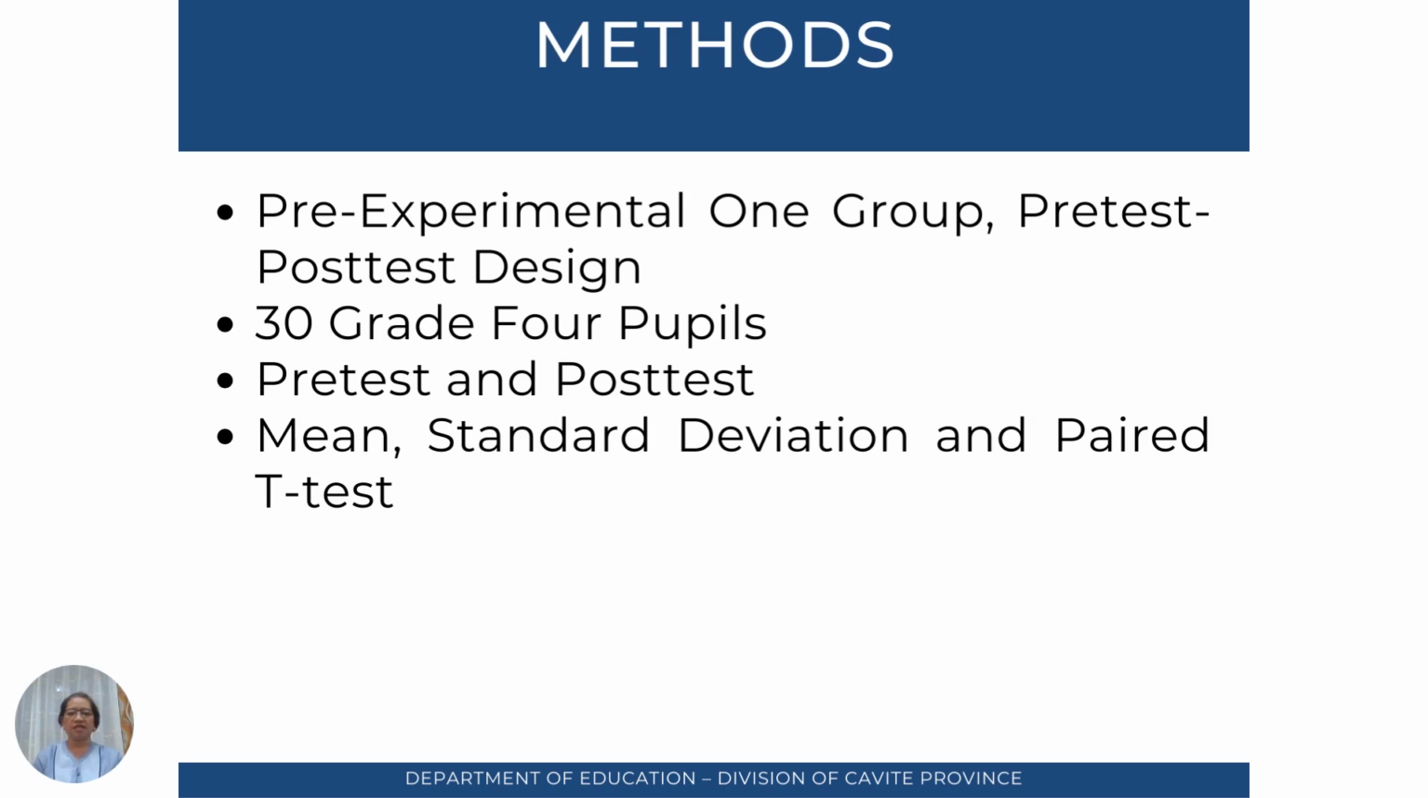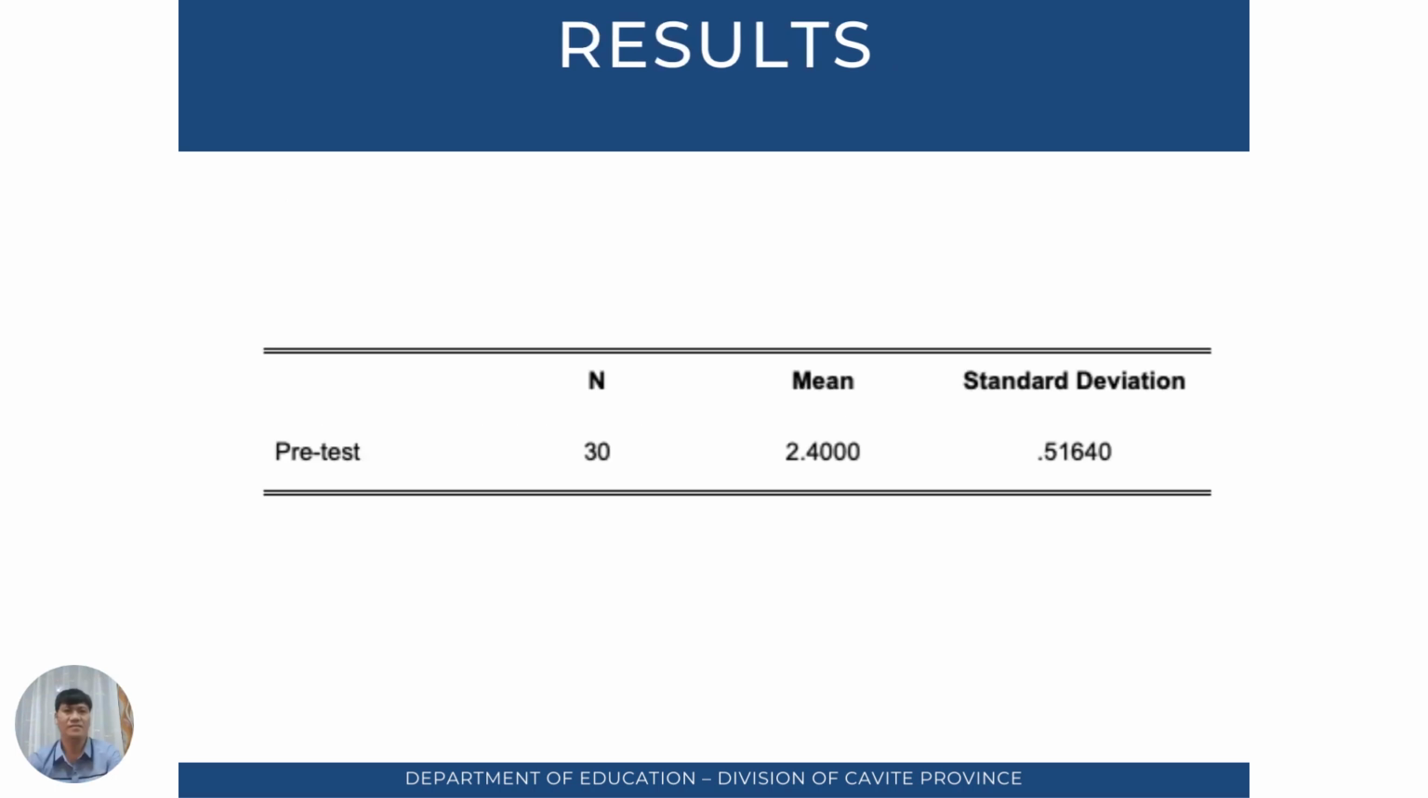For the methods, this study used pre-experimental one-group pretest post-test design. The participants were 30 grade 4 pupils who were identified with difficulties in understanding and mastering the competencies in Math 4 based from the pretest. They were selected using non-random or purposive sampling. The instrument was pretest and post-test that was adapted from the first quarter module in Math 4. Data were analyzed using mean, standard deviation, and paired t-test.